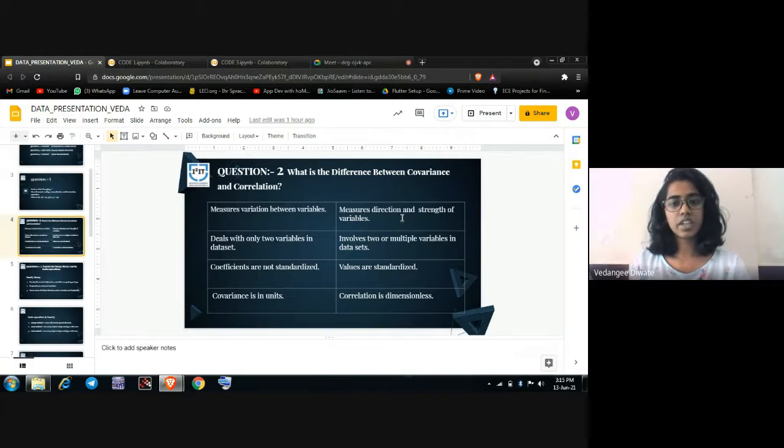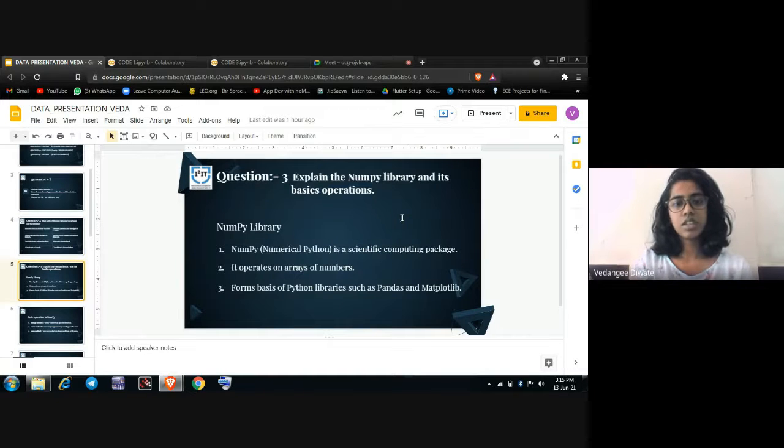Moving to the next slide, the question is: explain the NumPy library and its basic operations. NumPy stands for Numerical Python, which is an open source module of Python that gives us fast mathematical computation on arrays and matrices. It also forms the basis of the most widely used Python libraries related to data science.